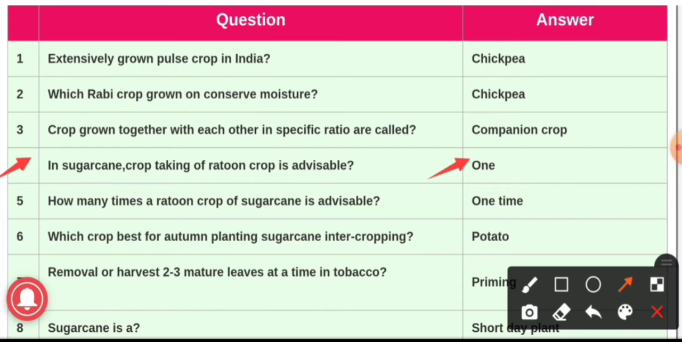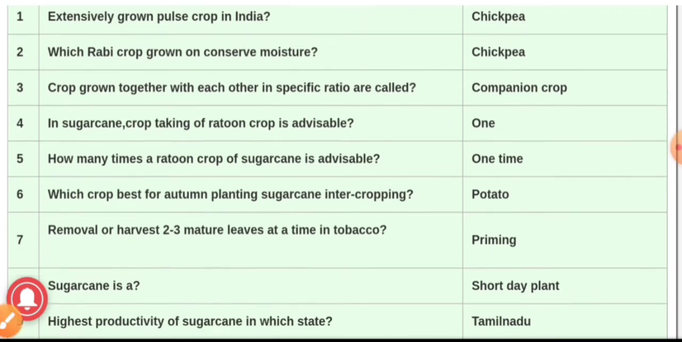It is economical to take only one ratoon crop, because the ratoon crop requires about 20% more nitrogen as compared to the planted crop. This is the reason why we have to take only one ratoon crop in sugarcane cultivation. Question number 5. How many times is a ratoon crop of sugarcane advisable? One time. Question number 6.